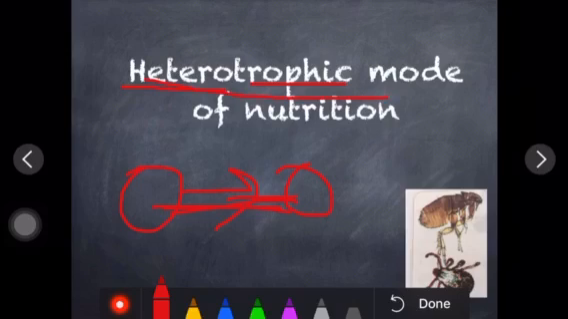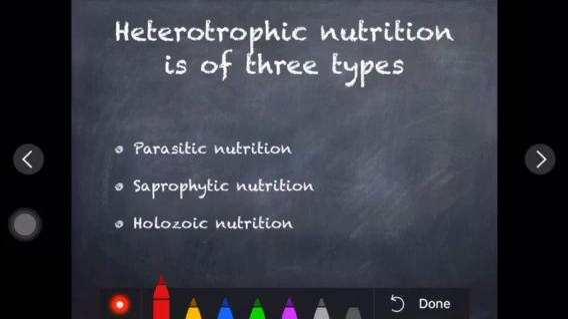And as in the previous slide we discussed the meaning of nutrition, that this is the mode of taking food and utilization of the food. This process is called nutrition. Well, heterotrophic nutrition is basically of three types: parasitic, saprophytic and holozoic. So one by one we'll see what categorization comes under heterotrophic nutrition.